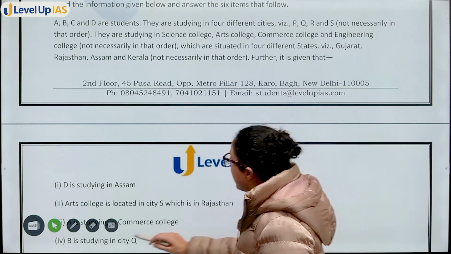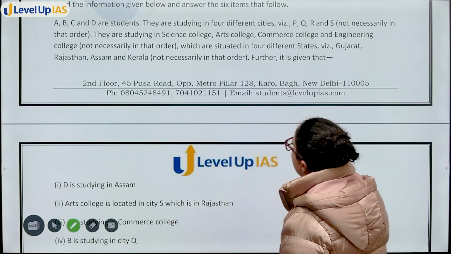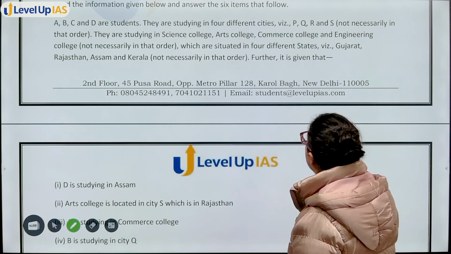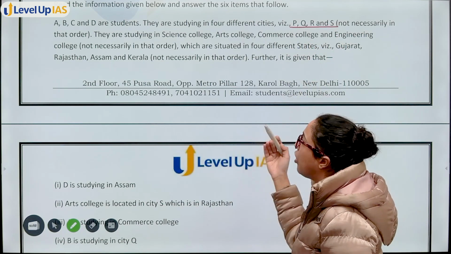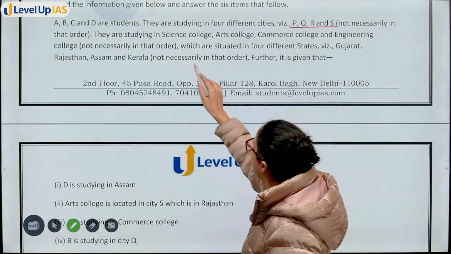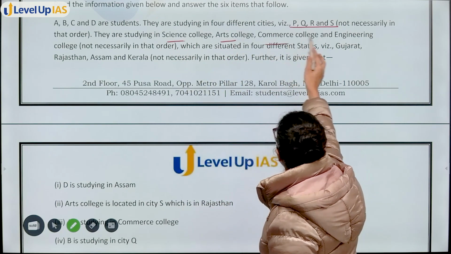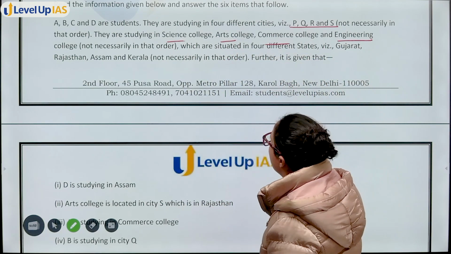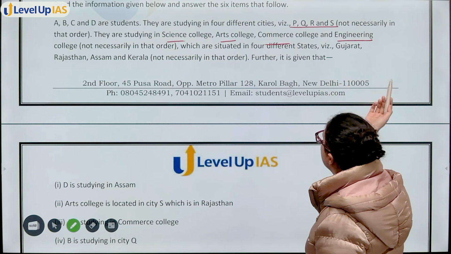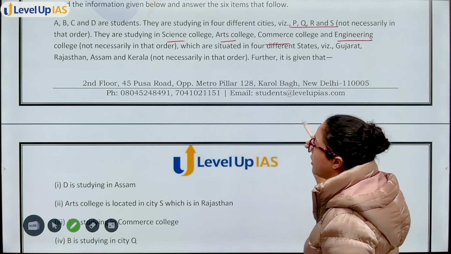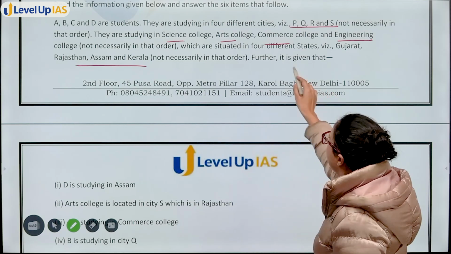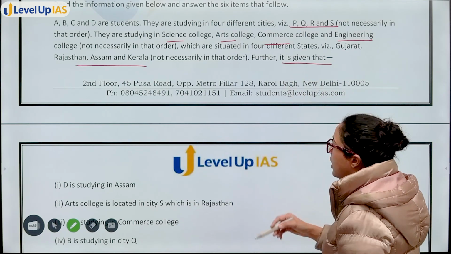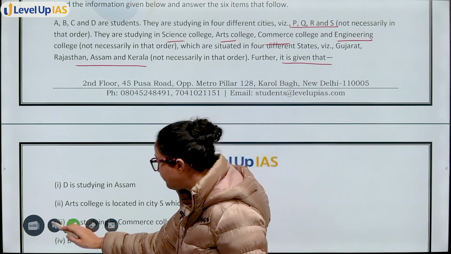इसमें क्या है? A, B, C, D are students. They are studying in 4 different cities via PQRS, not necessarily in that order. And they are studying science, arts, commerce, engineering, college, which are situated in 4 different states: Gujarat, Rajasthan, Assam, Kerala, not necessarily in that order. Further, it is given that, okay, so you have further information.